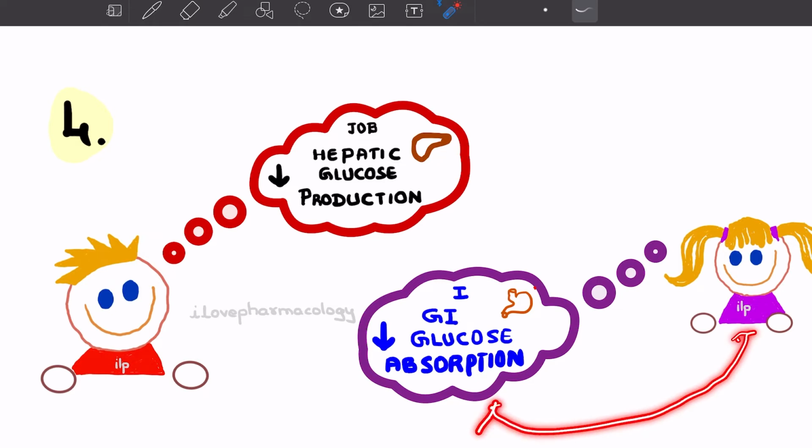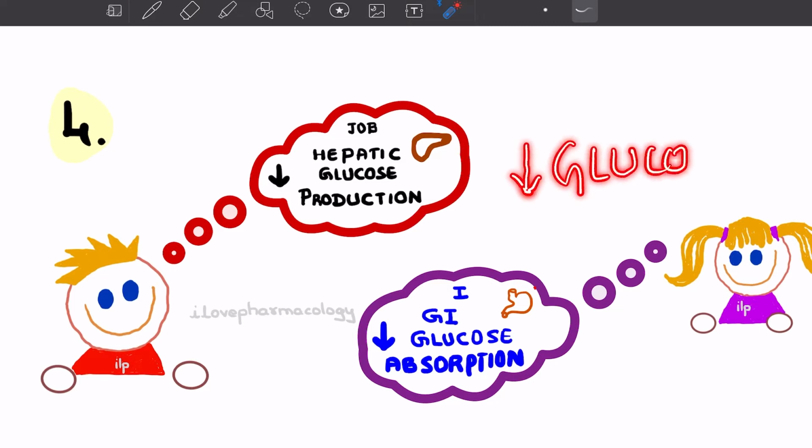Acarbose reveals that she has a job of decreasing gastrointestinal glucose absorption. Then both are happy because both are going to decrease blood glucose levels. Though they have different roles, their goal is to decrease the glucose levels in the blood.